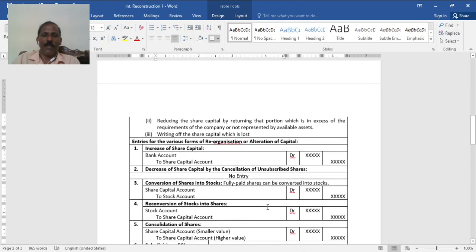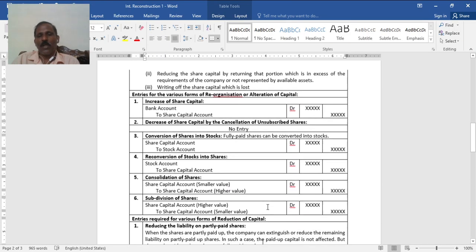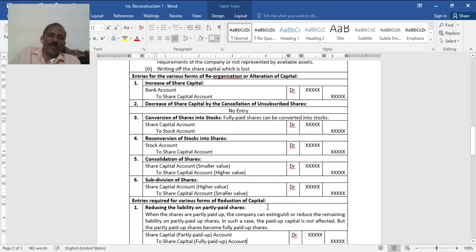Now look into the journal entries one by one. Entry for various forms of reorganization. First, to increase the share capital, as usual, bank account to share capital account. Very easy, simple. Decrease of share capital by the cancellation of unsubscribed capital. See, unsubscribed capital is not accounted for, so there is no entry required. Conversion of shares into stock. Fully paid shares can be converted to stock. Share capital debit to stock account. Reconversion of stock into shares is the reverse entry. Stock to share capital account.